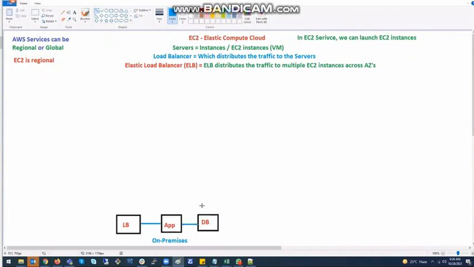Okay, this is on-premises. Guys, you tell me now, many people had this question: sir, what if this load balancer goes down? Definitely you have a chance that this load balancer will go down. Yes or no? Yes, it will go down. Guys, is it easy to set up high availability on your on-premises, on your physical machines?